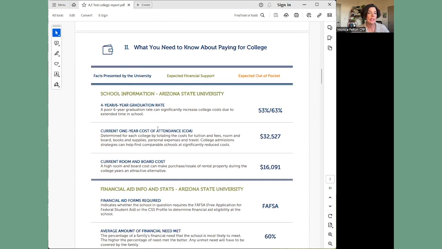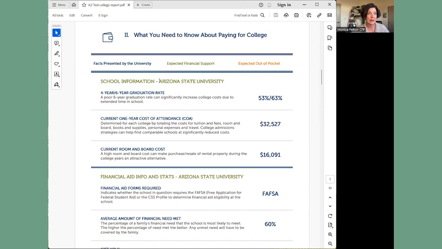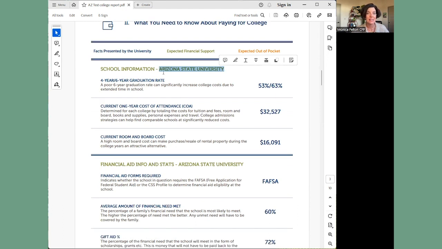Now, if you recall, in the calculator, I put in Arizona State University. So the data that I'm going to get is based on Arizona State University. If you look here, this is a very important piece of information. It's the graduation rate. And you can see here that unfortunately, ASU has a very poor 4-year and 6-year graduation rate. They only graduate students in 4 years, about 50% of the time.